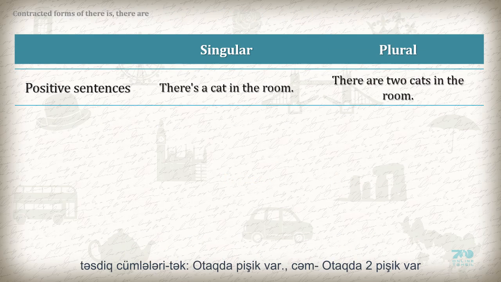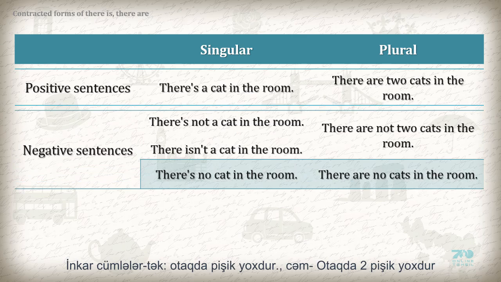Positive sentences. Singular. There is a cat in the room. Plural. There are 2 cats in the room. Negative sentences. Singular. There is not a cat in the room. There isn't a cat in the room. There is no cat in the room.